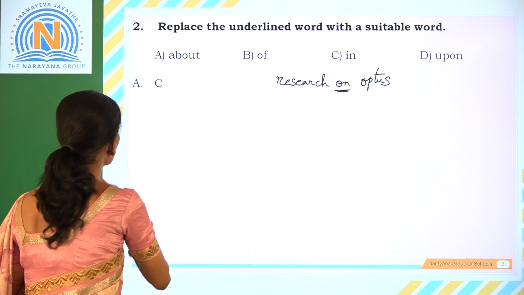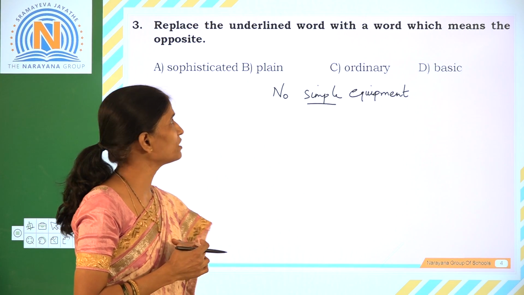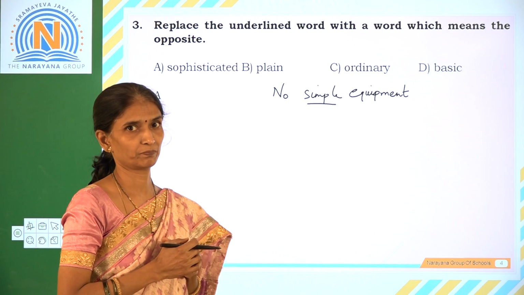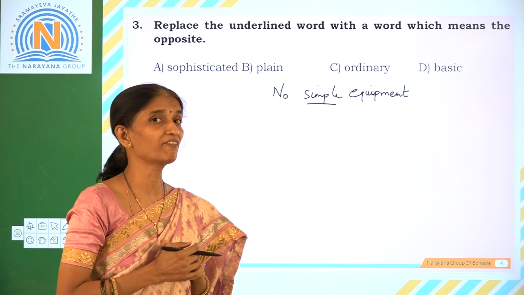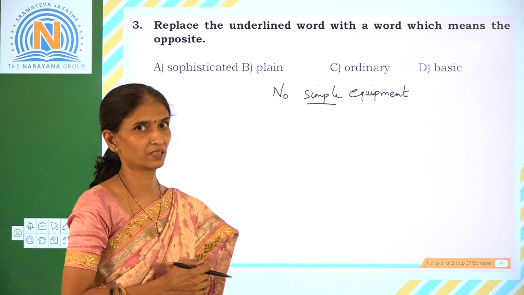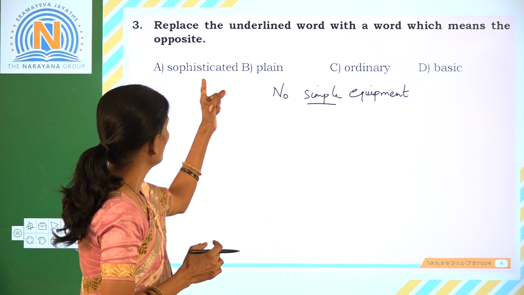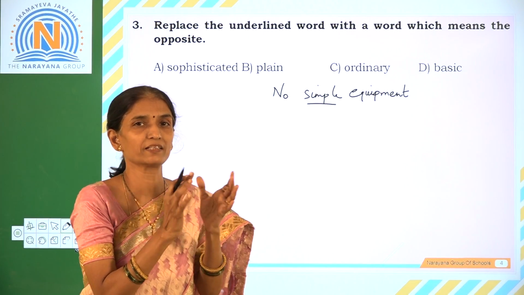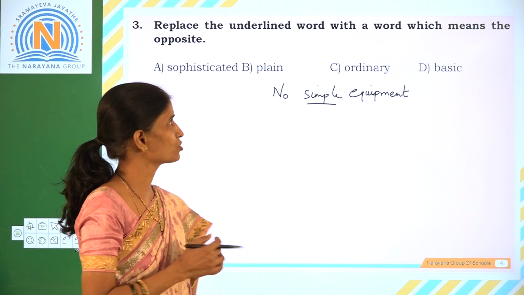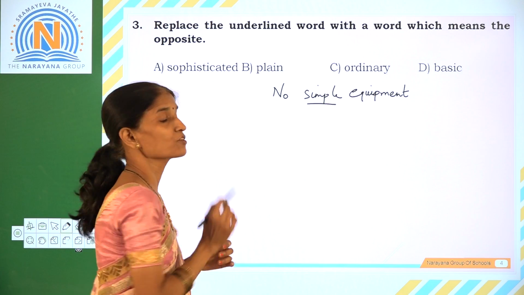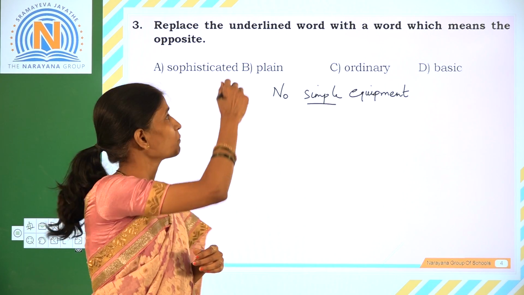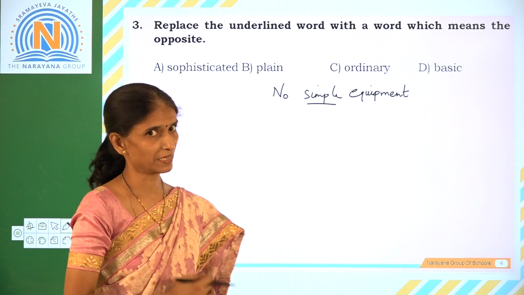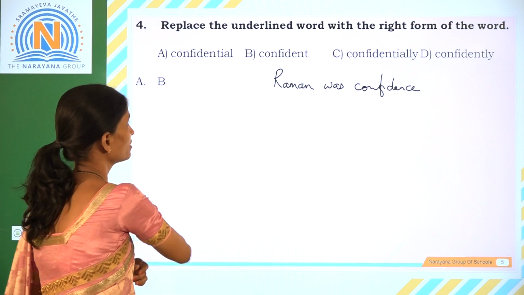Now the third question. Replace the underlined word with a word which means the opposite. The underlined word here is simple. So no simple equipment was available in his laboratory. So here the opposite word is sophisticated. Simple opposite is sophisticated, that is complex, complicated. So antonym of the word simple is sophisticated. So here the word required is sophisticated. No sophisticated equipments were available in his laboratory. So we replace simple with sophisticated.